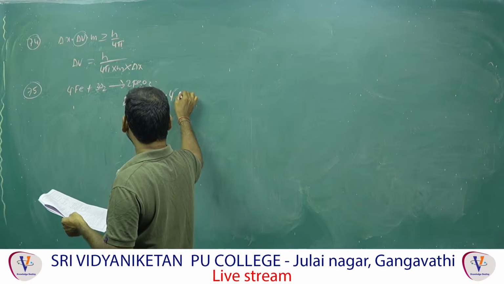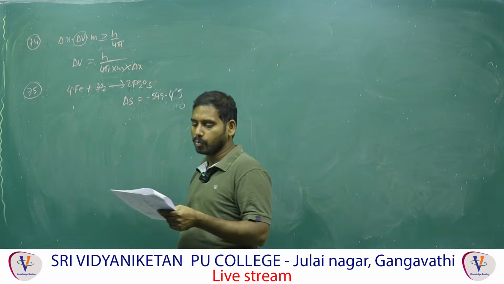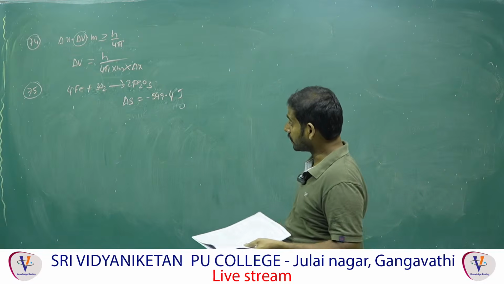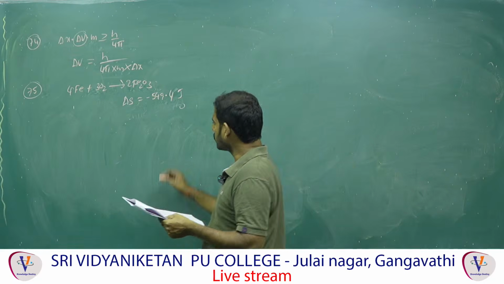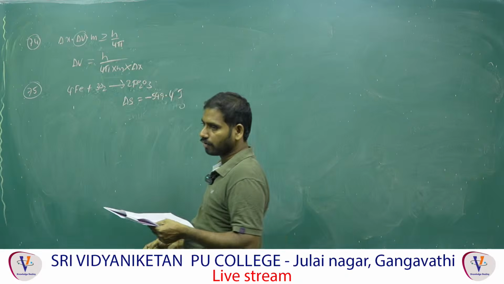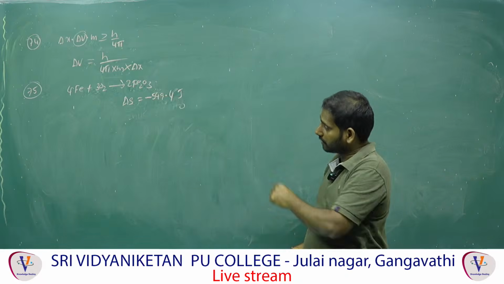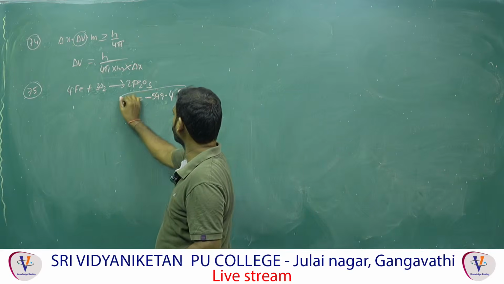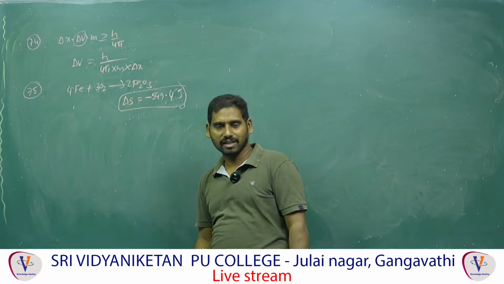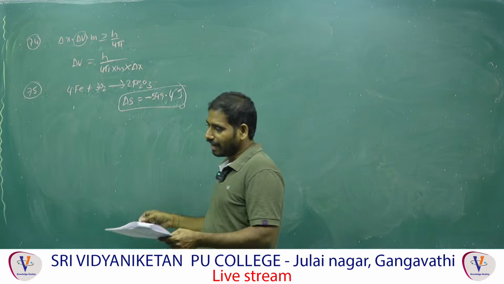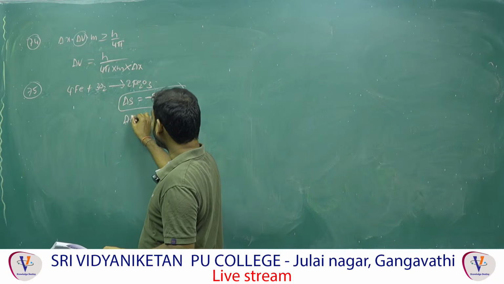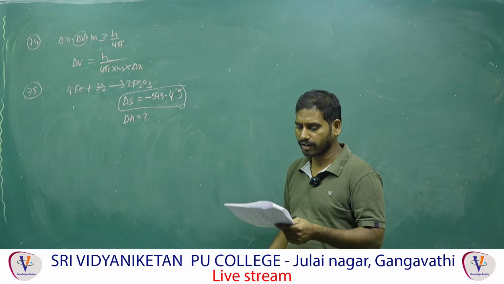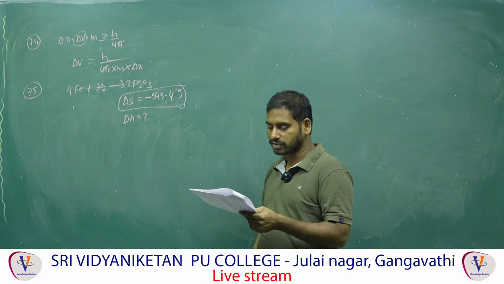That is not kilojoule, that is joule actually, joule per mole per Kelvin. The reaction is said to be non-spontaneous. The minus sign is given, but to say that the reaction is non-spontaneous, delta S is not sufficient. Along with delta S we also need delta H. Here delta H is not given. That's why that statement is false.